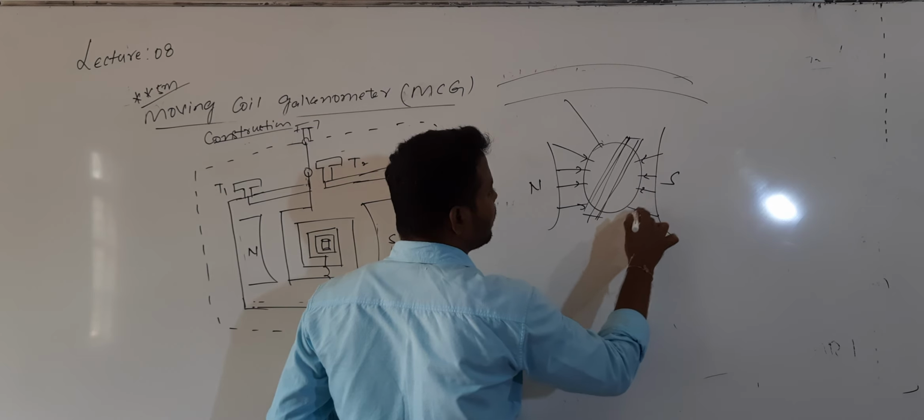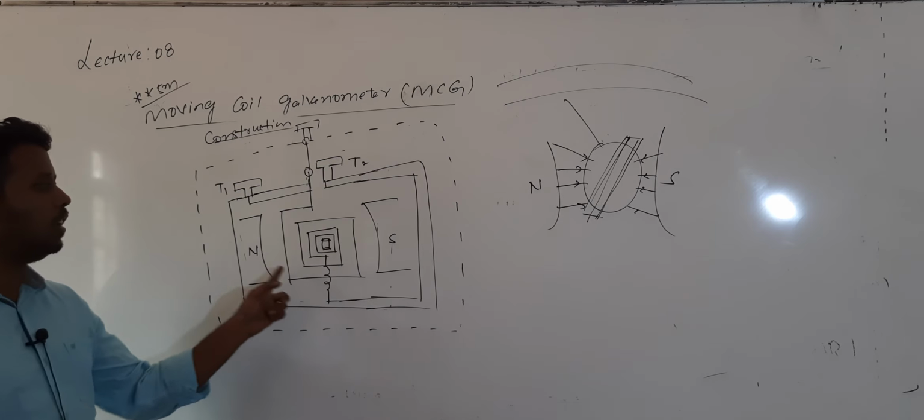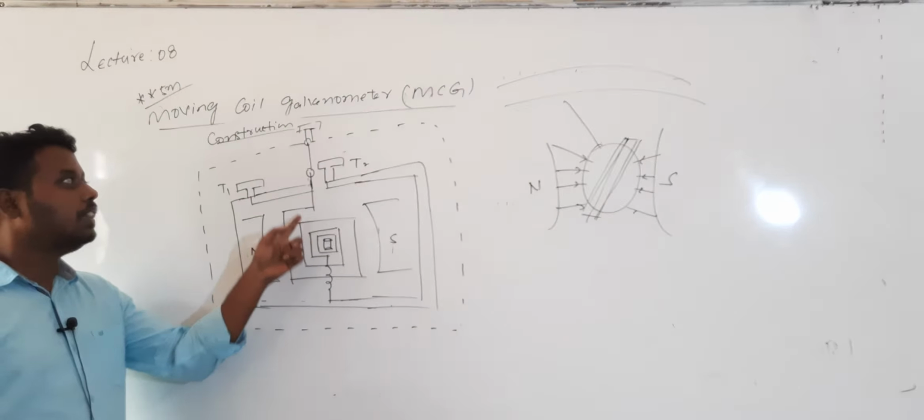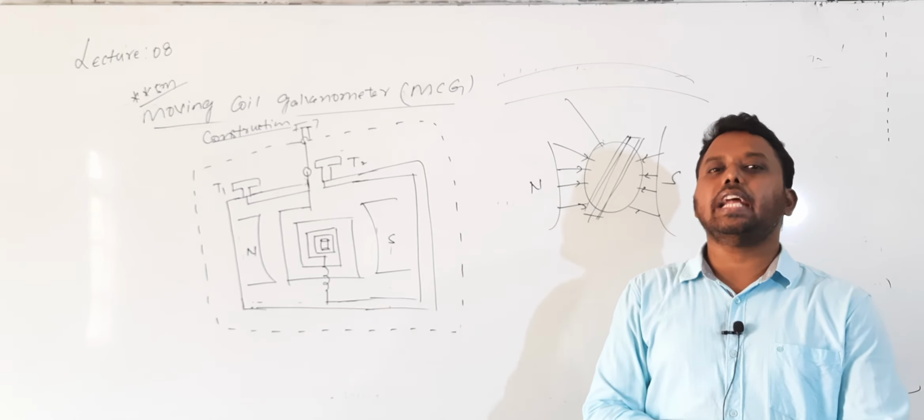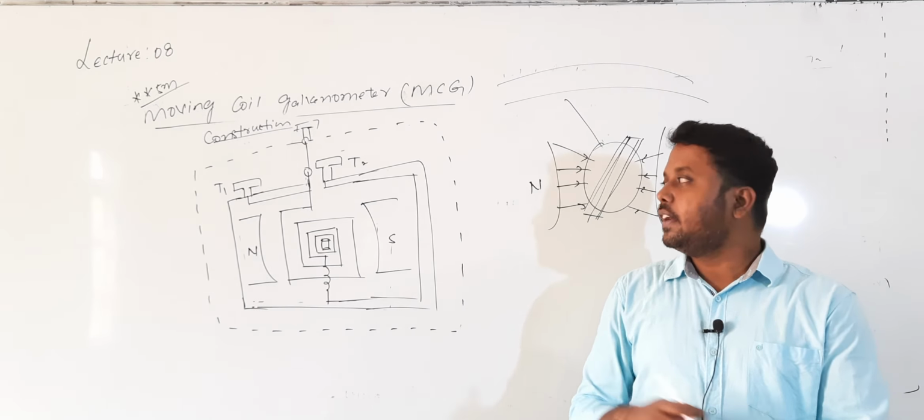Simple construction. What does it consist of? One rectangular coil of a large number of turns. This rectangular coil is suspended between the two horseshoe magnetic poles. What is the purpose of using these horseshoe magnetic poles? To provide the radial magnetic field. The magnetic field will be radial, so the plane of the coil will always be in the direction of the magnetic field. Then alpha value will be 90, and the torque will be maximum.